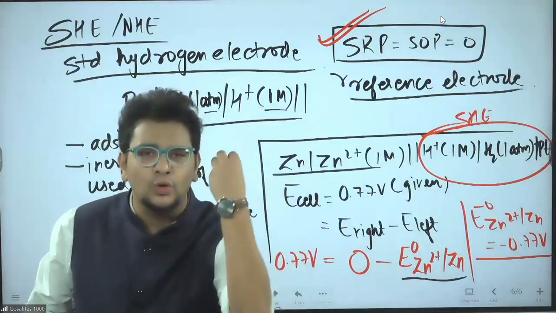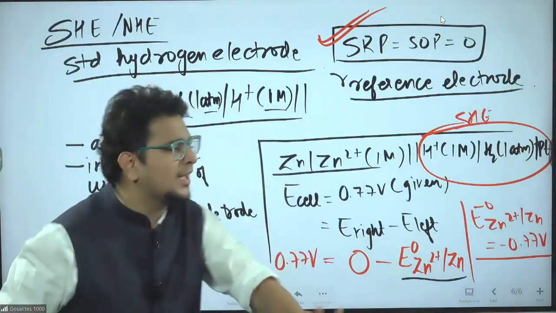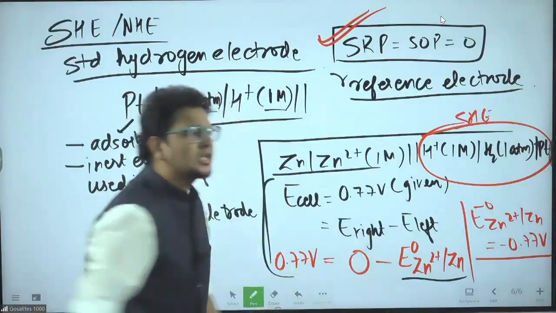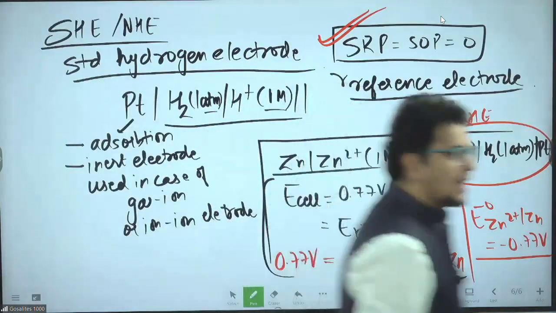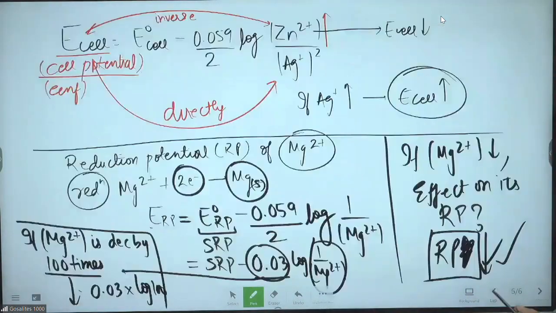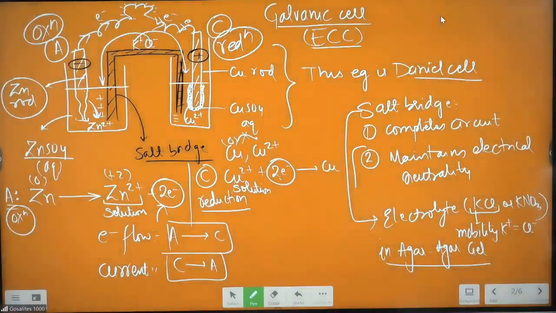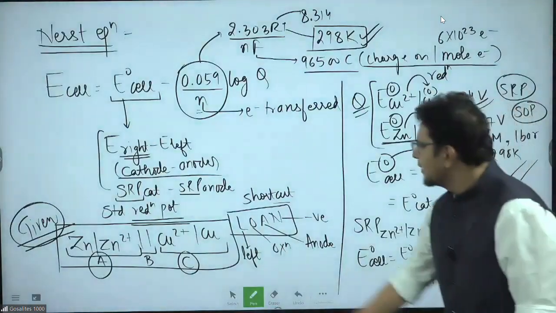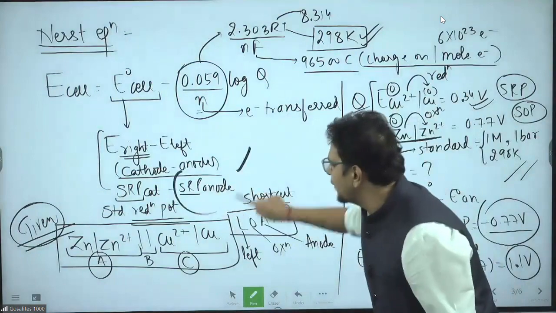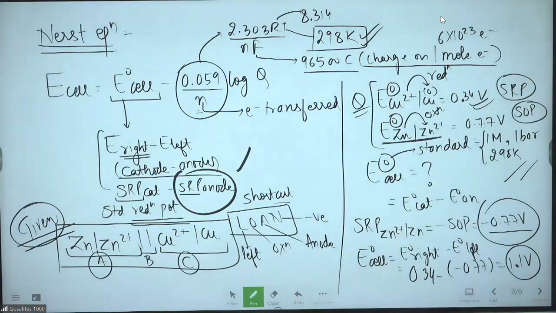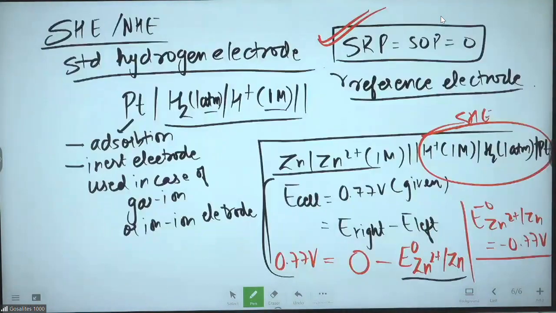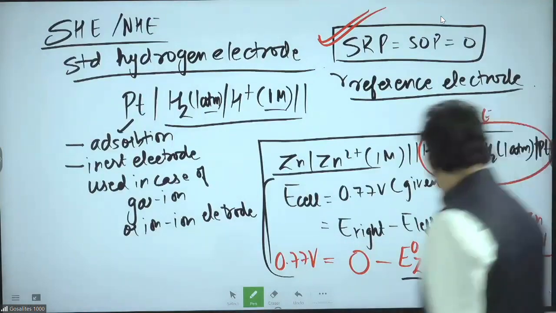Even if you are the anode or you are the cathode, I don't care. My formula is not going to change for your convenience. It will always remain what it was in the second slide. The SRP of anode was written here, but that time you were sleeping. When I started applying the logic, suddenly you are awake. Why and how it happens is none of our business. It will always happen like this.